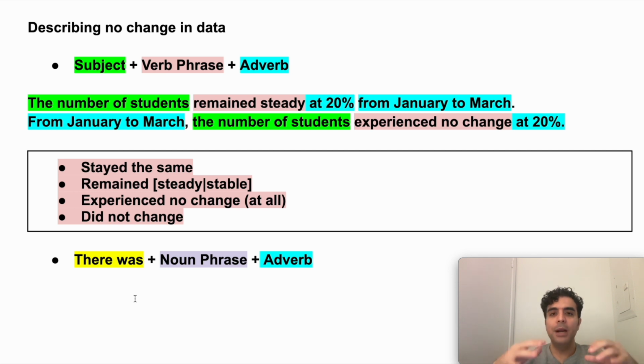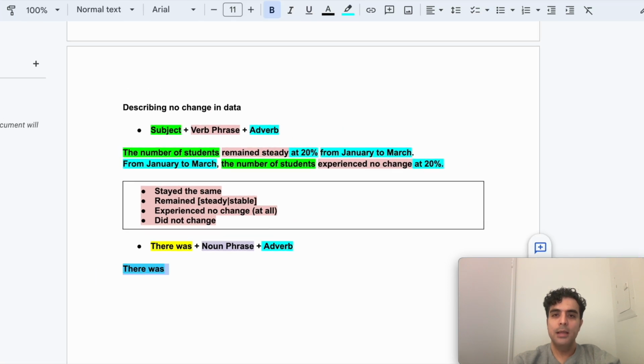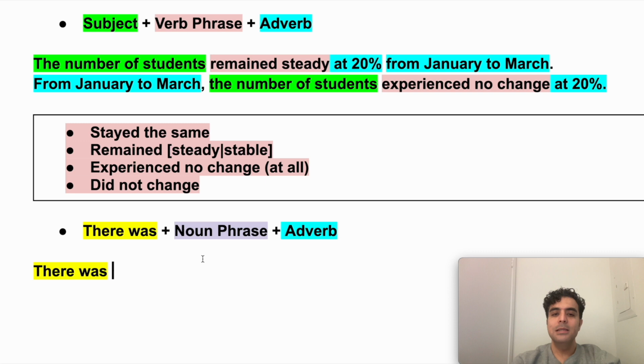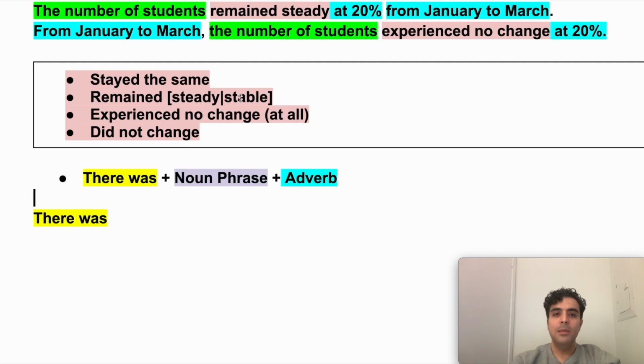I'm not going to shuffle the order around. I could, but I just want to show you how you can take the verb phrase structure and turn it into a noun phrase structure. I'm not going to make any additional changes deliberately. So let's see. We're going to say there was, and this is the fixed structure, so I'm going to highlight that in yellow. Okay, so there was. What do I have after that? Well, after there was, I'm going to mention the noun phrase. So what is this noun phrase that I'm supposed to use?